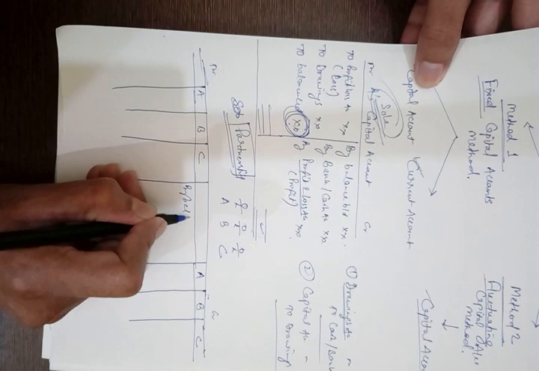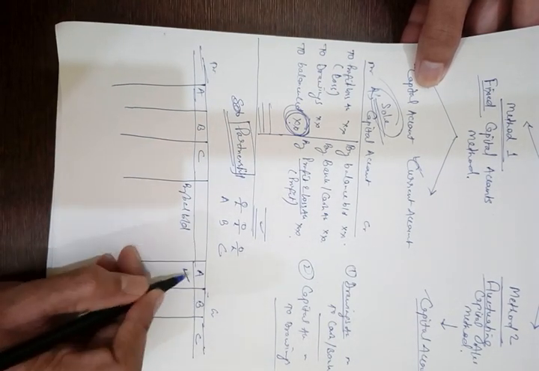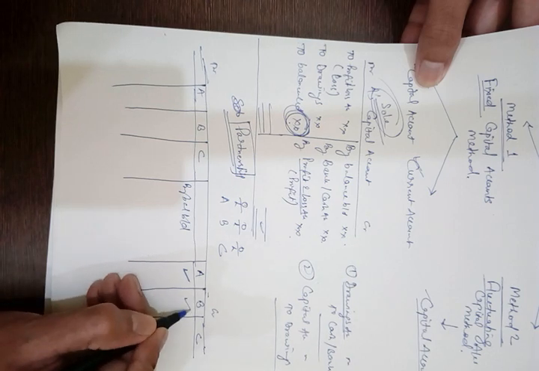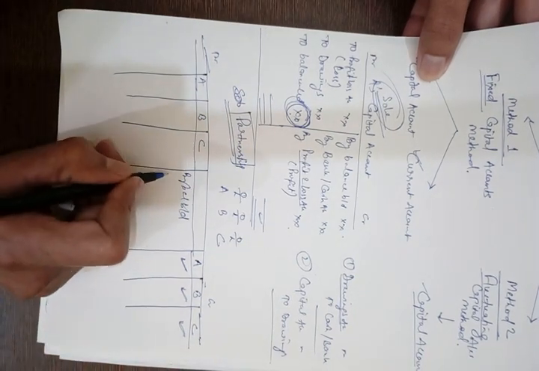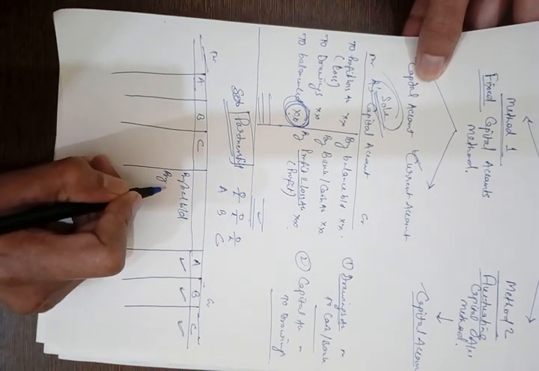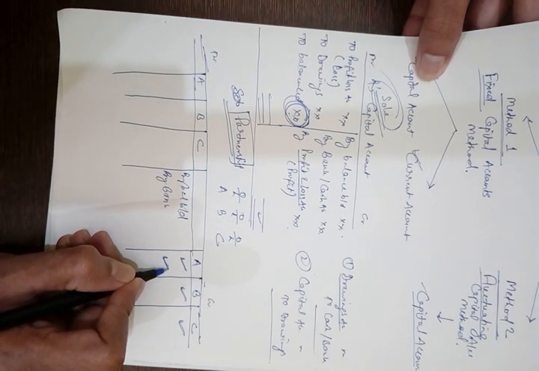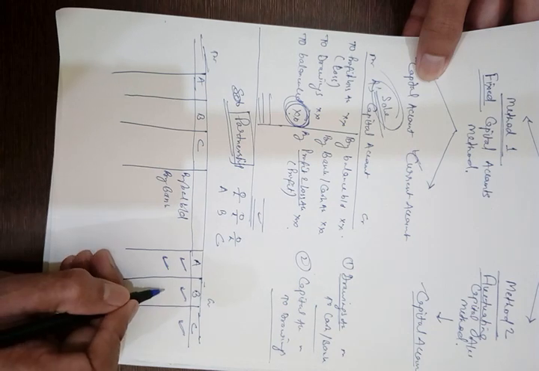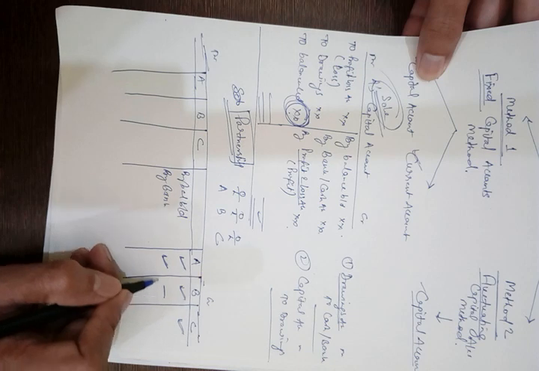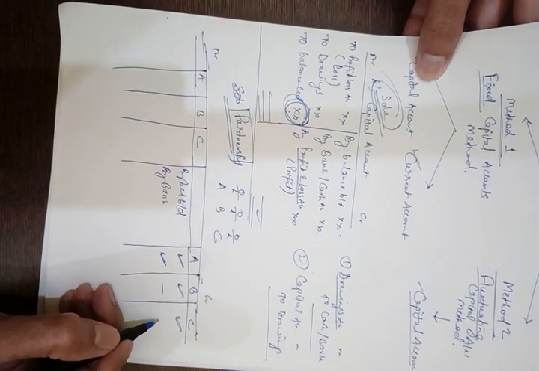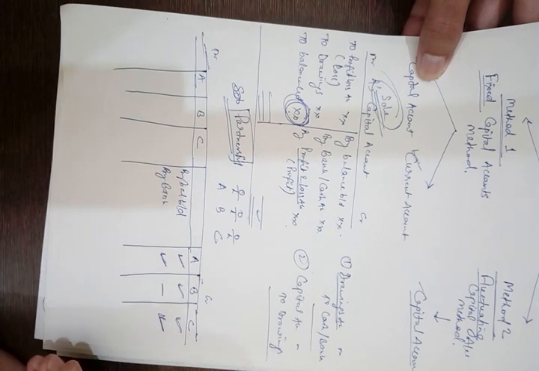By balance brought down, we write A's opening balance in A's column, B's opening balance in B's column and C's opening balance in C's column. For additional capital brought in, suppose A has brought additional capital, then his column will be credited with that amount. Suppose B has not brought any additional capital, then his capital will be left as it is, and suppose C has brought in additional capital, then his capital column will be credited with that amount brought in.